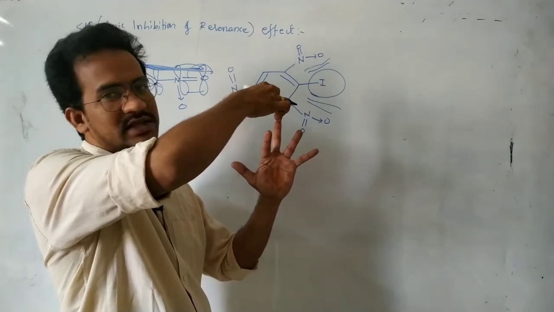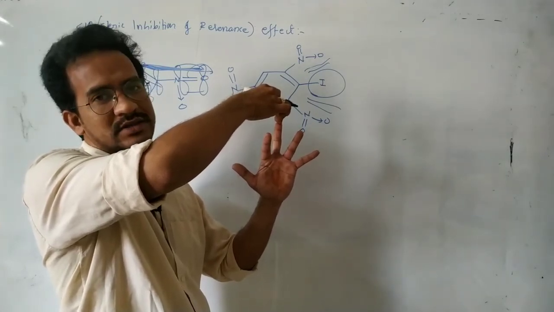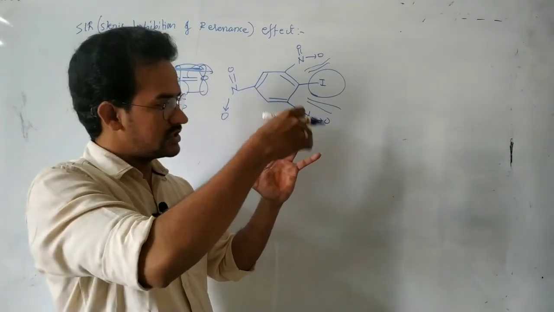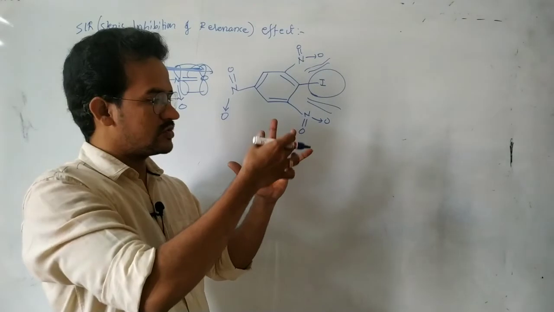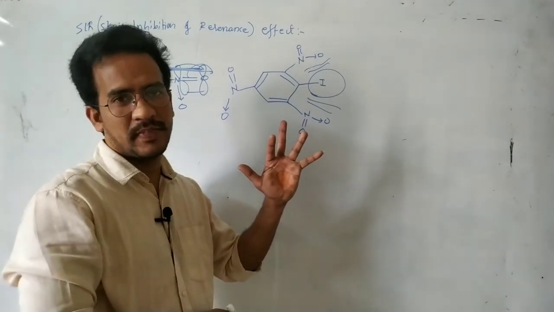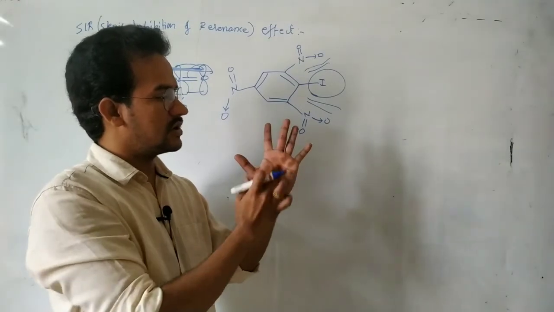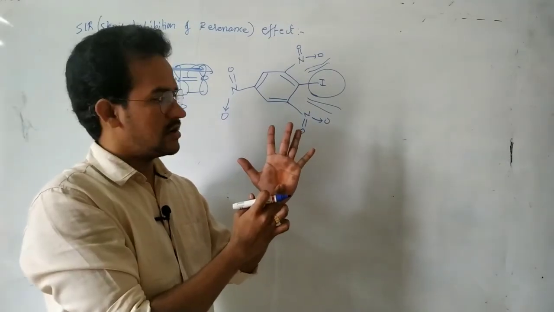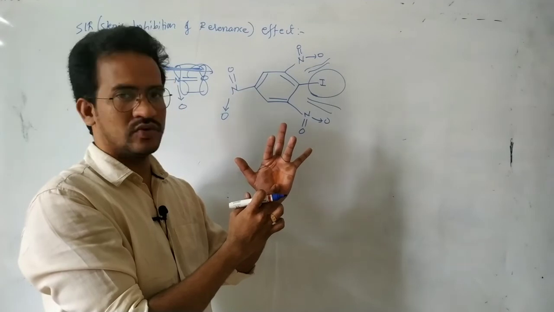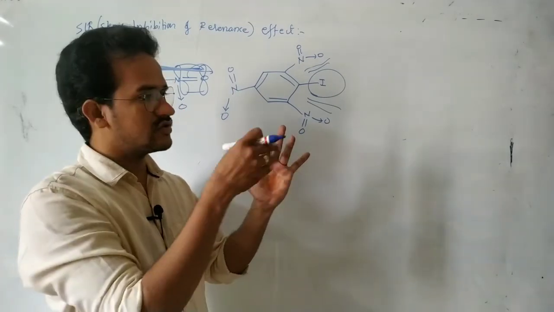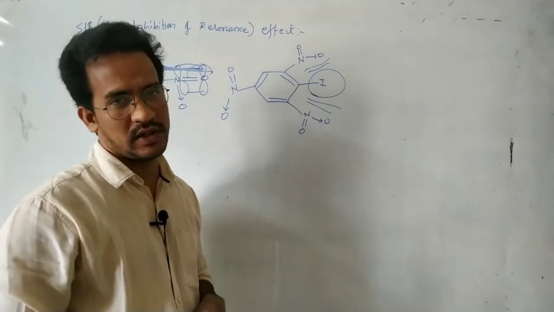That means to gain stability, those groups adjust themselves. But during this process, the NO2 groups are not coplanar with the benzene ring. If the NO2 is coplanar with the benzene ring, there is conjugation. But in this case, the NO2 groups are not coplanar with the benzene ring, so resonance with the NO2 group is not working.